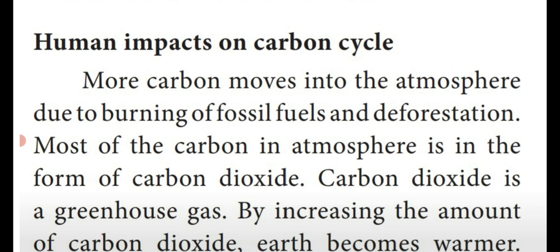So when we burn the fossil fuels, the amount of carbon dioxide in the atmosphere increases. And also deforestation. What is deforestation? Cutting down trees from the forest. We are cutting the trees and constructing buildings, isn't it? That is said to be deforestation.